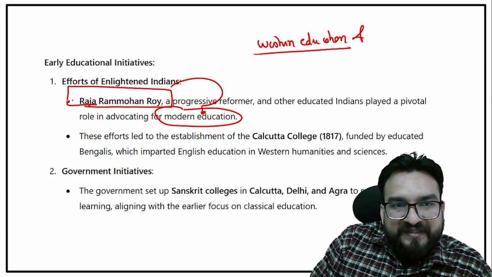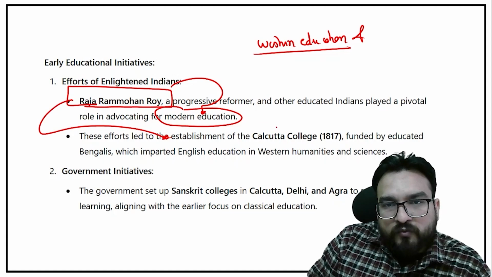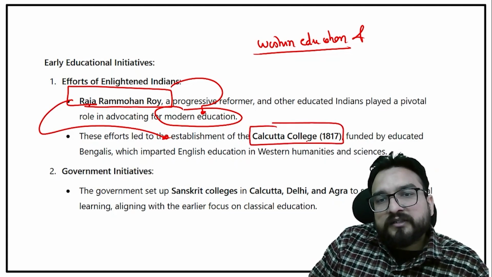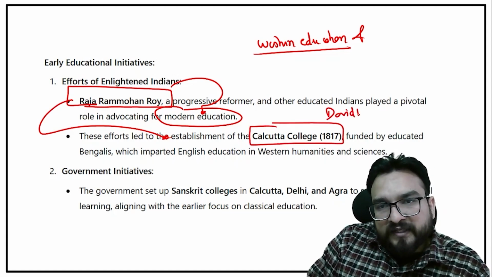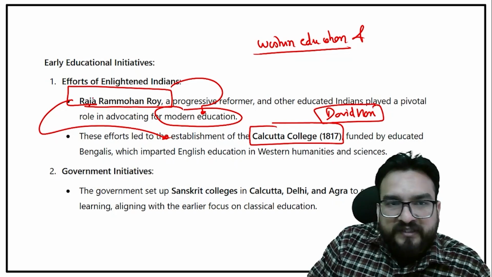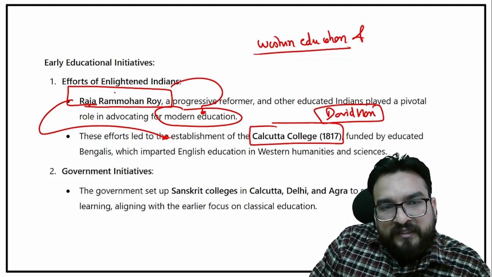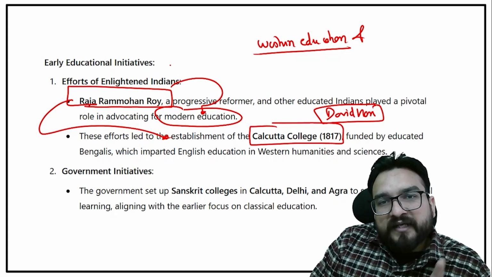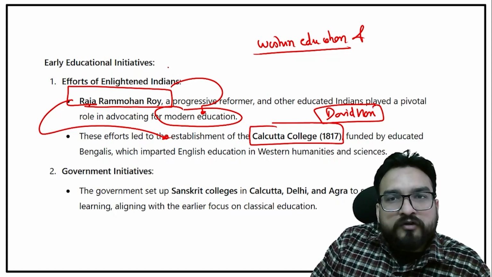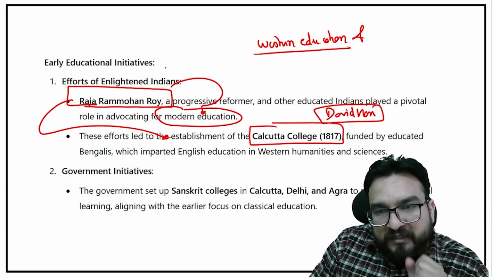That's why Raja Ram Mohan Roy helped form Calcutta College, with David Hare, and you must have studied this while reading about him. A lot of colleges were also set up by Ishwar Chandra Vidyasagar, and a lot of girls' colleges by Savitri Bai Phule.